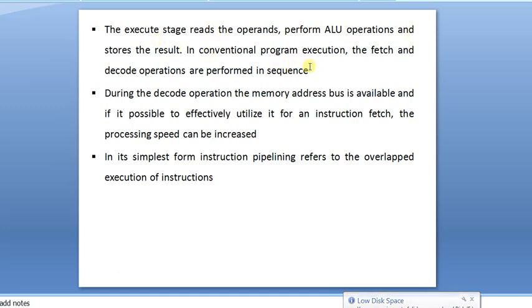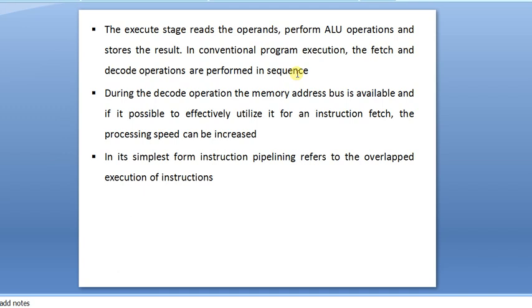In conventional program execution, the fetch and decode operations are performed in sequence. Normally, how does it perform? During the decode operation, the memory address bus is available, and if it can be effectively utilized, instruction fetch and processing speed will be increased.